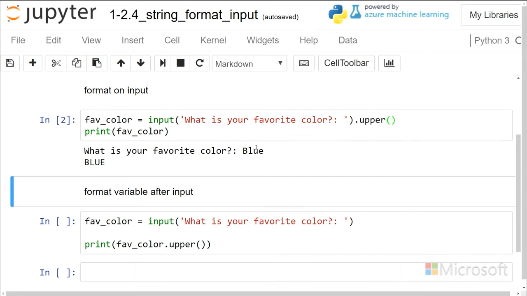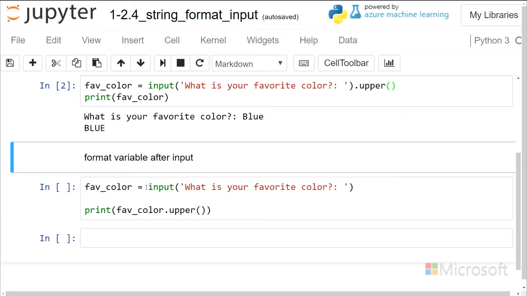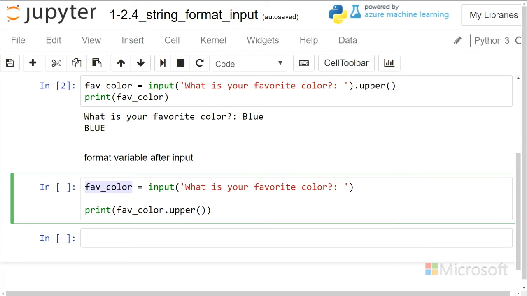So when do I want to use the string formatting on input? I can use it when I'm doing the input, or I can just get my input stored in a variable, and then I can just alter the variable string in print statements and in other places. And where that could be an advantage is perhaps later I wanted to see what the format that was originally used in the string. So let's go ahead and run that.